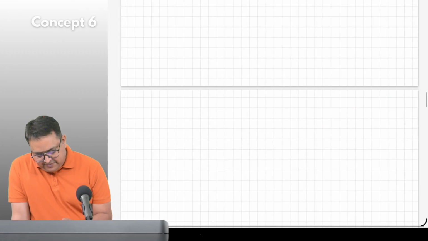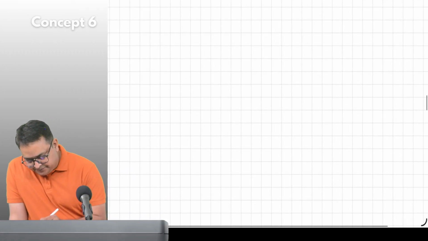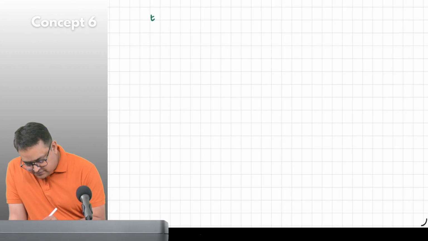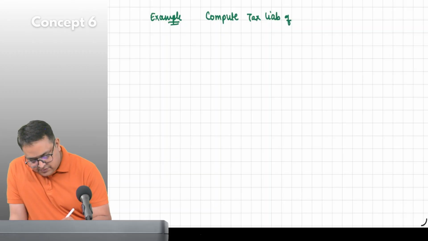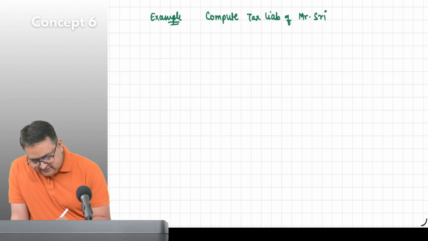Now again, one more example and then I'll come to the next concept. Compute tax liability of Mr. Shri. He has a house property income of 5 lakh.